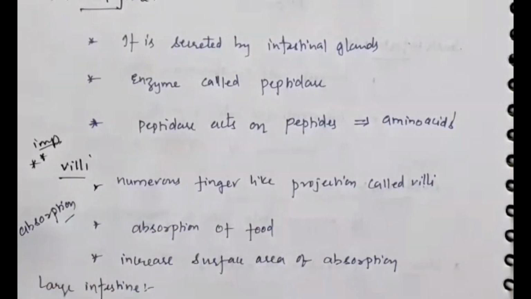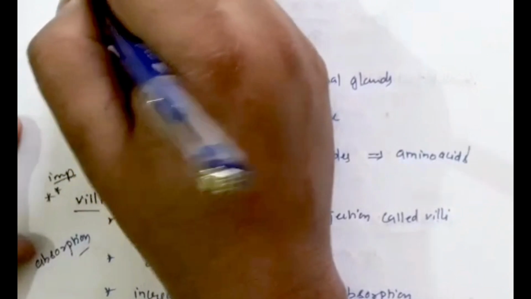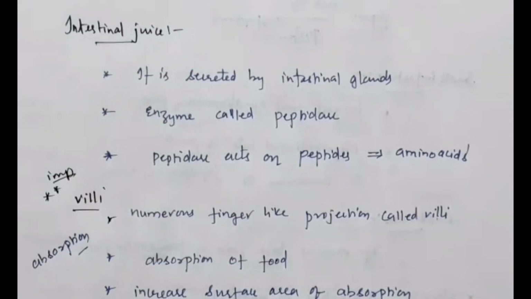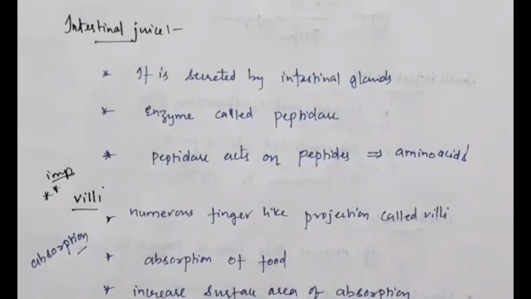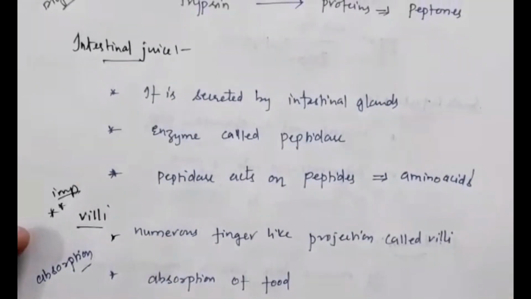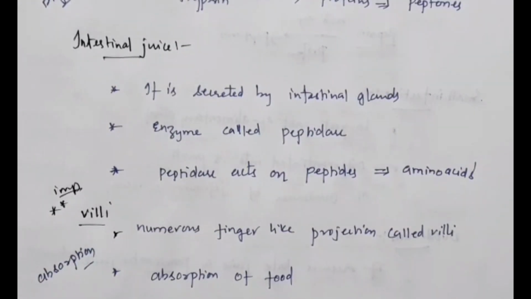So what is happening in the process from stomach to small intestine? Digestion of food substances is taking place. What is happening in the mouth? Intake of food substances takes place, that is called ingestion. So these four are the very important steps in the process of digestion of food. Hope you have understood this process of digestion, or the human digestive system.